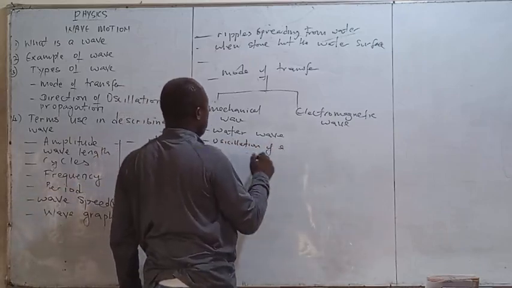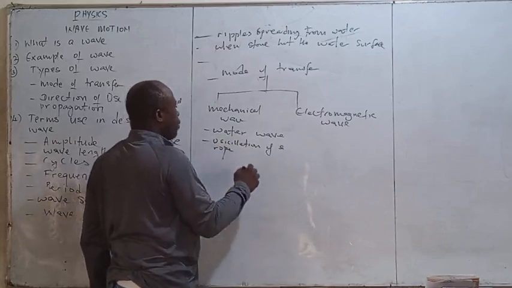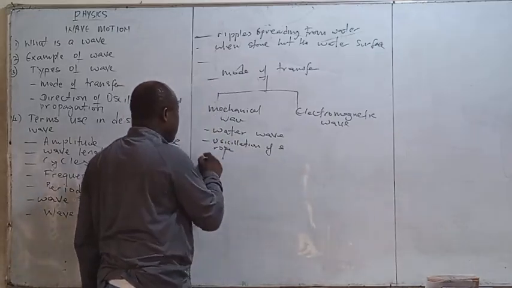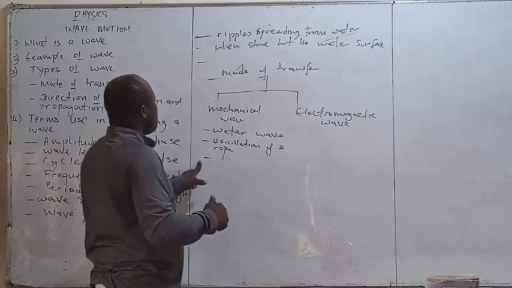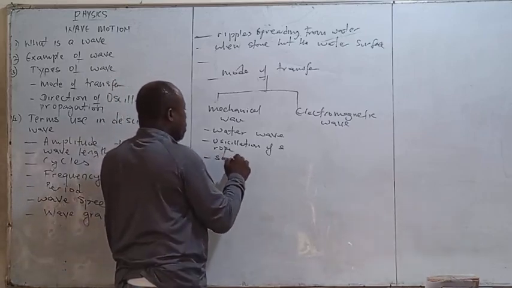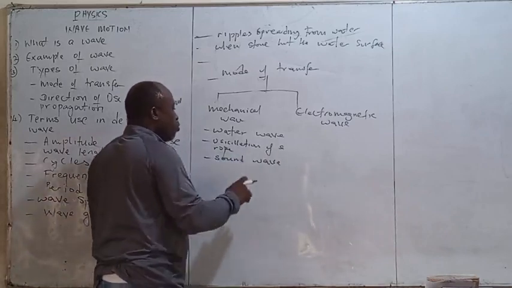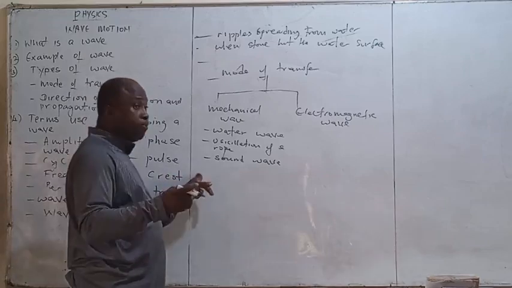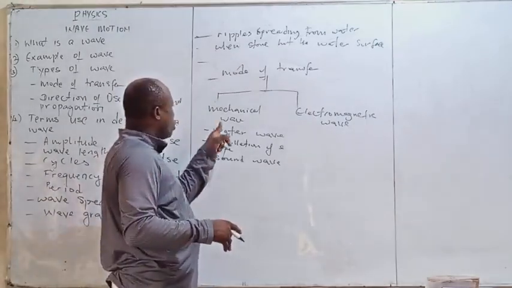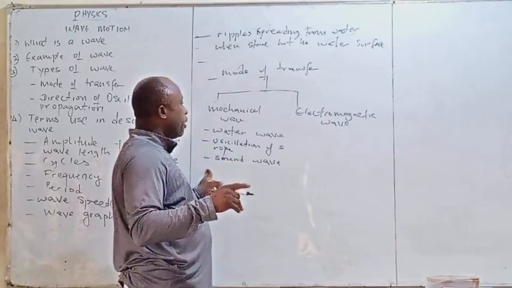Then we can add sound wave. For example, when a bell is jingled, you need a bell to create sound. So you require what? That material called bell.